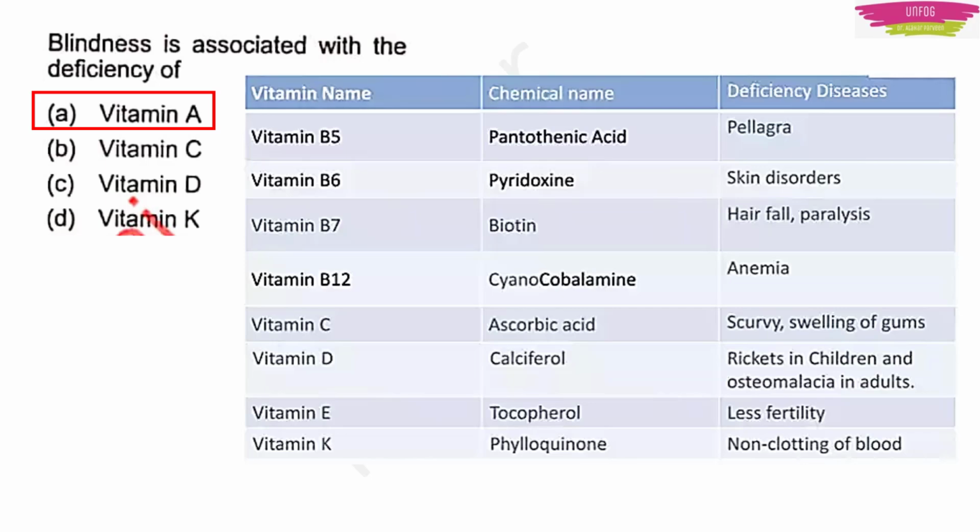Okay. Then we have vitamin C, which is ascorbic acid. Lack of this vitamin causes scurvy and swelling of gums. Like that only we have vitamin D. Its chemical name is calciferol, and it is a lack of calcium, you can say. Children get rickets if this vitamin D is not there. Okay. Like that only we have vitamin B5, B6, B7, vitamin E and vitamin K. You have to learn from this table.